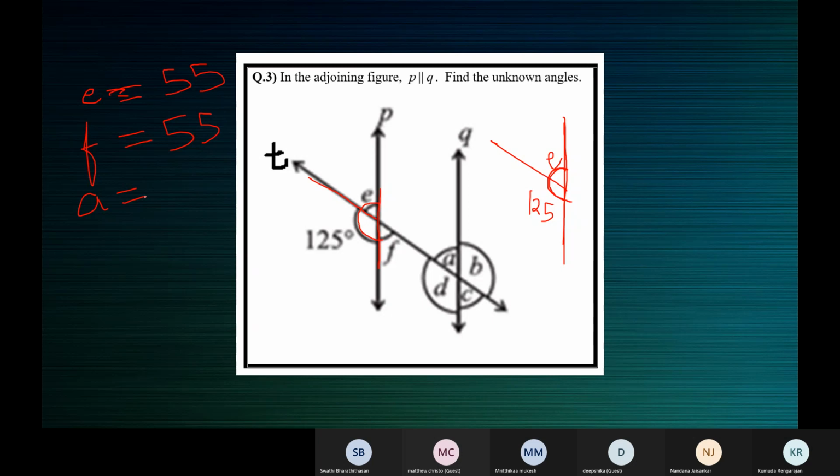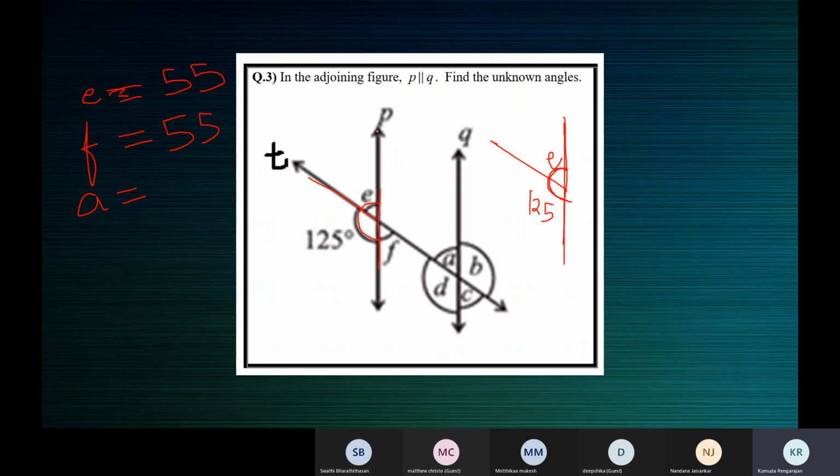Yes, Swati. Ma'am, since we know that F and A are connected in a way that they are alternate interior angles, and they have given an assumption that P is parallel to Q, the property applies here, ma'am. So we found that F is equal to 55 and A will also be 55, ma'am, because alternate interior angles are equal if the lines are parallel, ma'am.